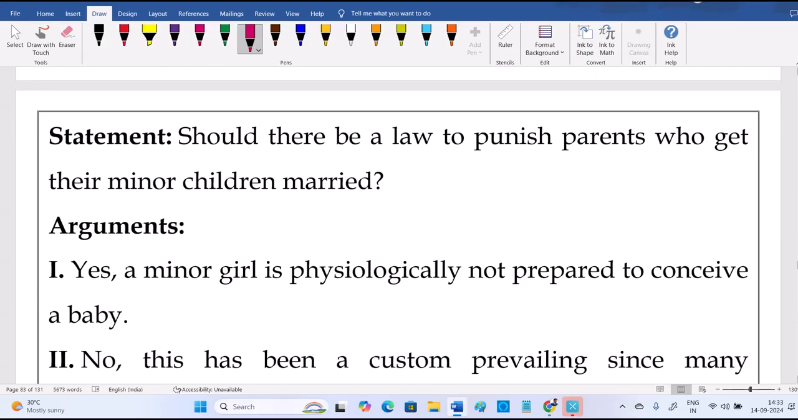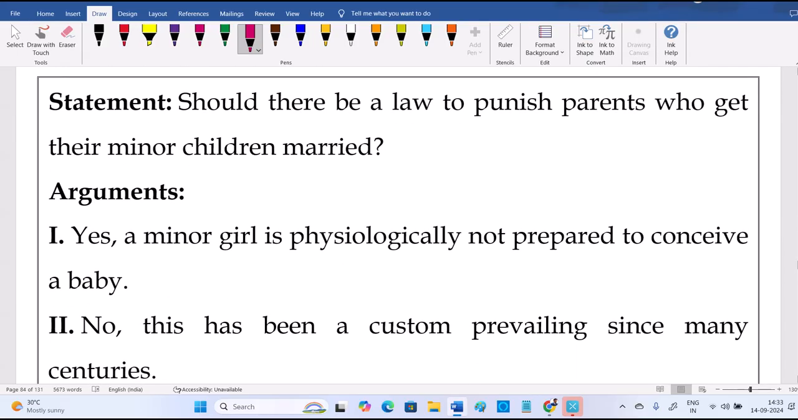Should there be a law to punish parents who get their minor children married? As per the law also, we know minor marriages are not allowed. So yes, there should be punishment for the parents. Yes, okay, and the given reason. They didn't mention it. If they suppose mention yes and put a dot, it's a weak argument.